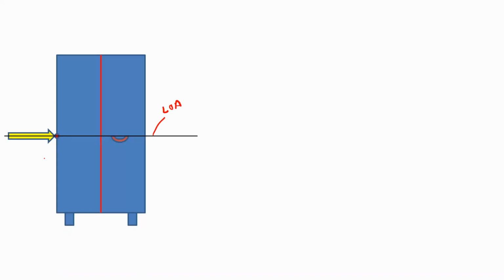By the definition of principle of transmissibility, we can change the location of the force from point A to another point. If I take a point on the same line of action at some different location, that is point B, then we can transmit this force at location B as it is.